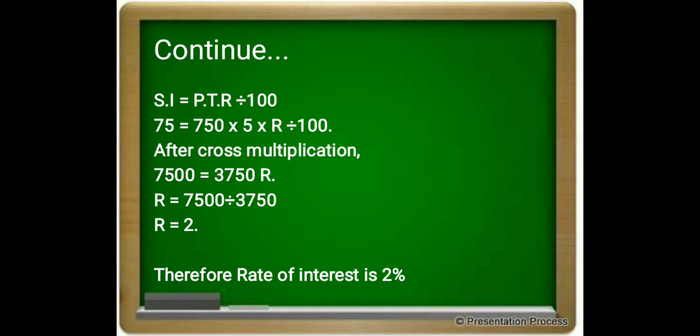After cross multiplication, 75 into 100 is 7500, is equal to 750 into 5, that is 3750, into R, is equal to 3750 R. Now R we take to the left side and 3750 goes down. So here 7500 divided by 3750 is equal to 2. Here the rate of interest is 2%.